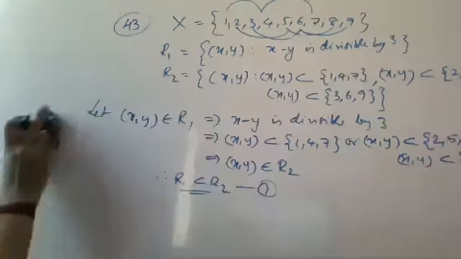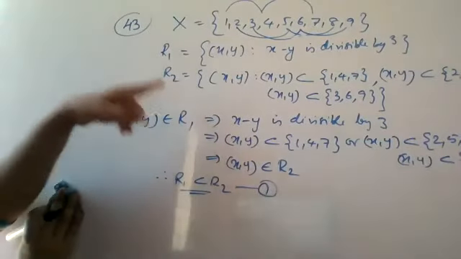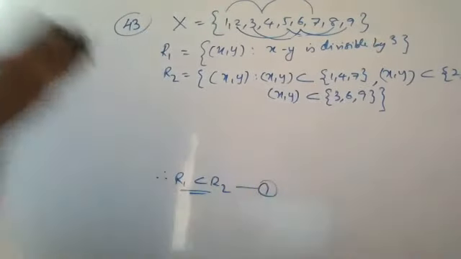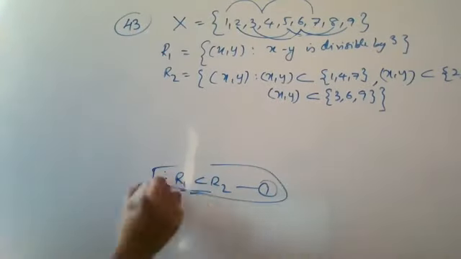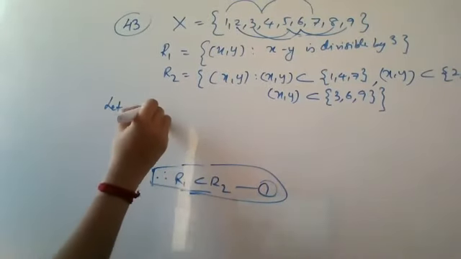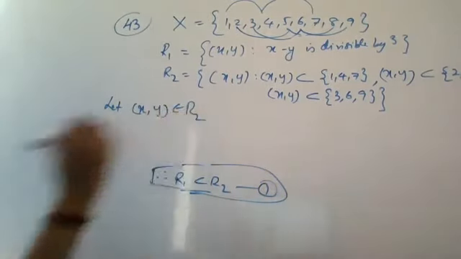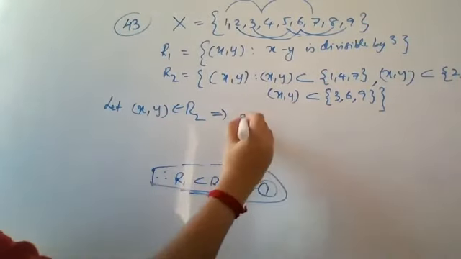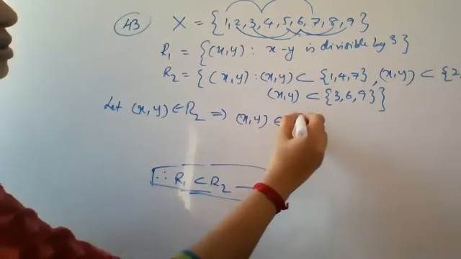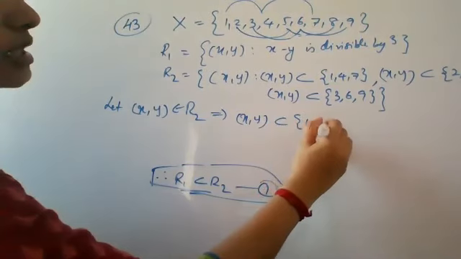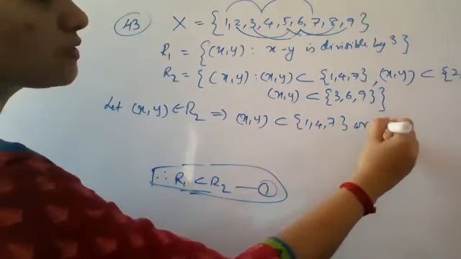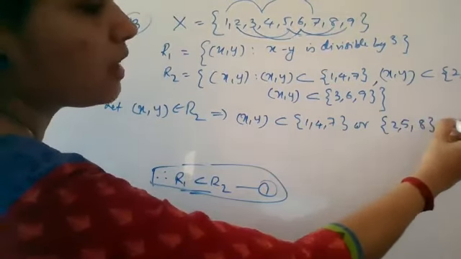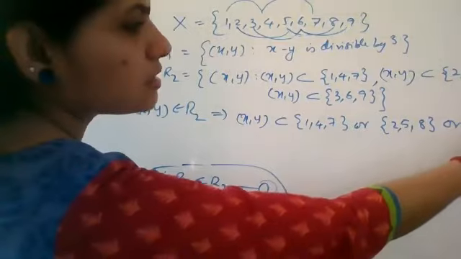Now I will start with an element in R2 and show that it is in R1. Let the ordered pair (x, y) belong to R2. Now when I say (x, y) belongs to R2, I get the total definition. That means either (x, y) is a subset of 1, 4, 7, or of 2, 5, 8, or of 3, 6, 9.